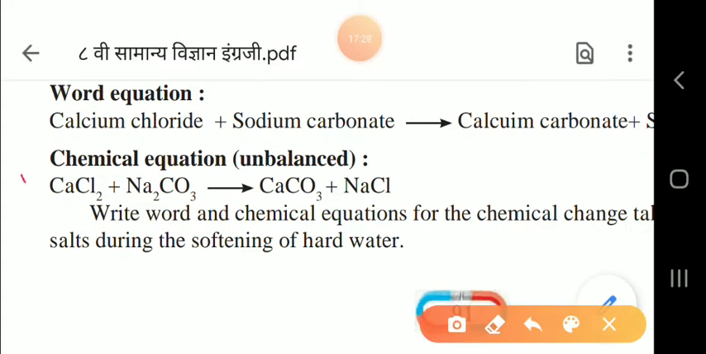This is the equation. We can see calcium chloride, CaCl2, plus sodium carbonate, Na2CO3. This is the chemical equation, but it is not a balanced equation. These two things are the reactants, calcium chloride and sodium carbonate. What are the products? CaCO3, that is calcium carbonate, and NaCl, that is sodium chloride. These two things are the products here. This way you can write the equation for this.